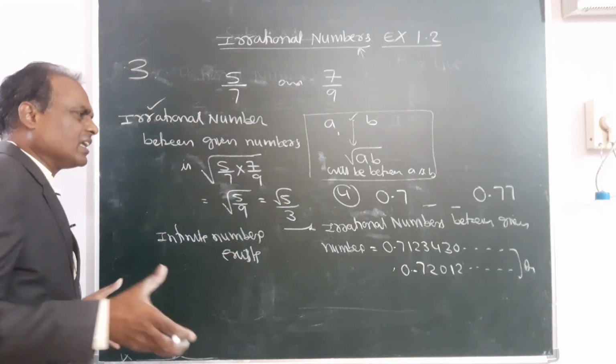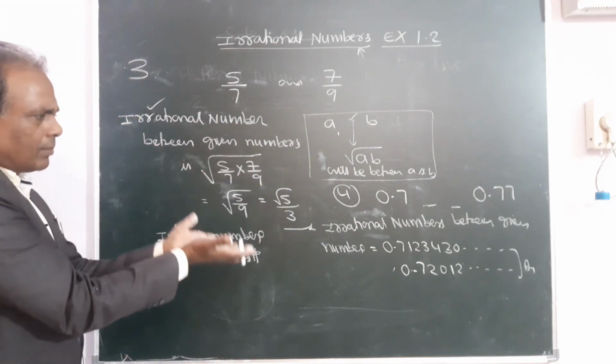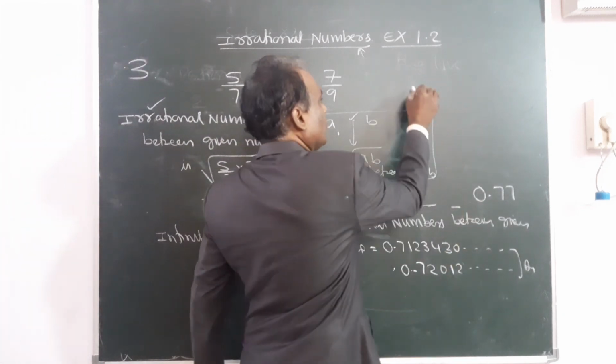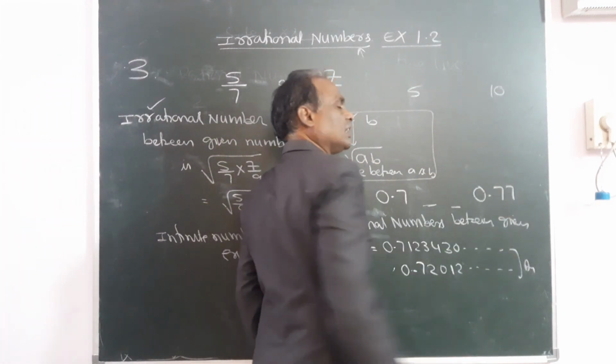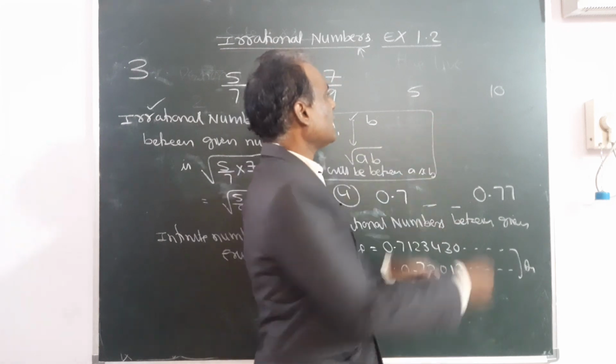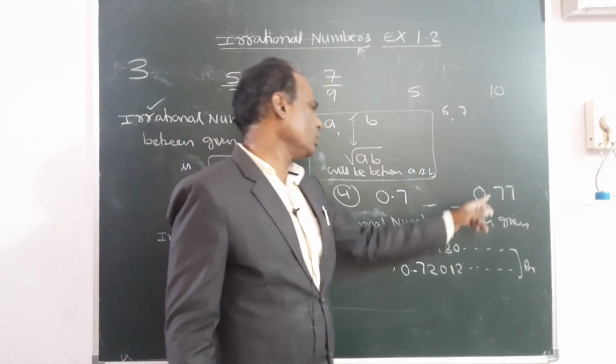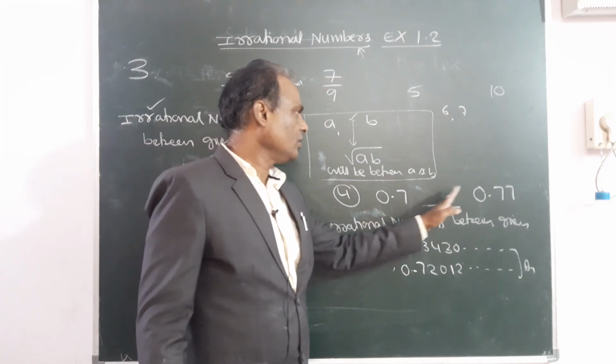There is no particular solution. Suppose 5 and 10 are given, and you are asked for two numbers in between, you will write 6, 7, like that. Any two numbers you can write. Like that only I wrote two numbers.